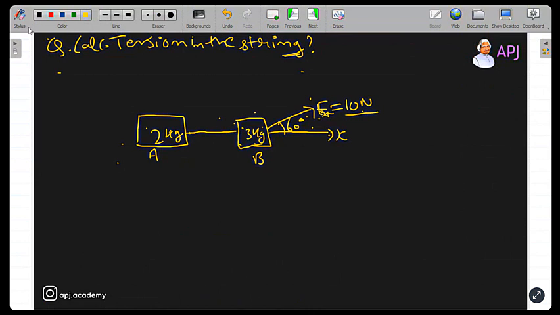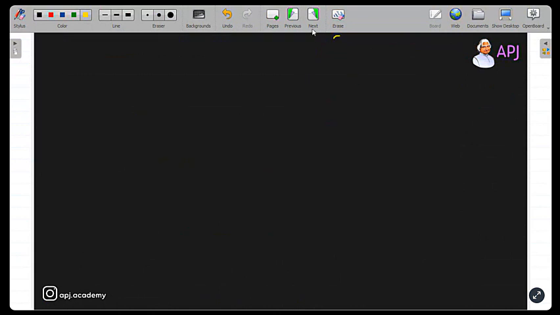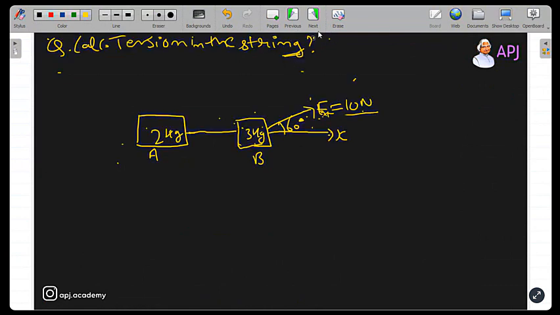And I'll give you a hint, not hint, information. Hint is you can take g equals 10 meter per second square. The value of g you can take 10 for your easier calculations. So now try to solve it.